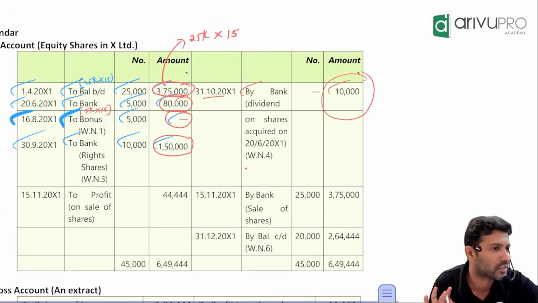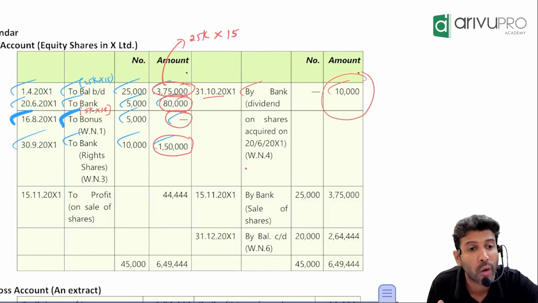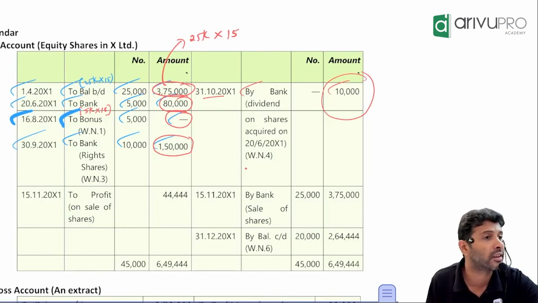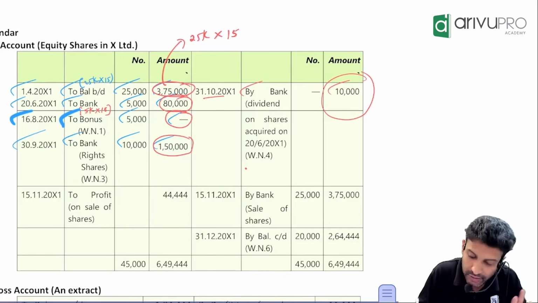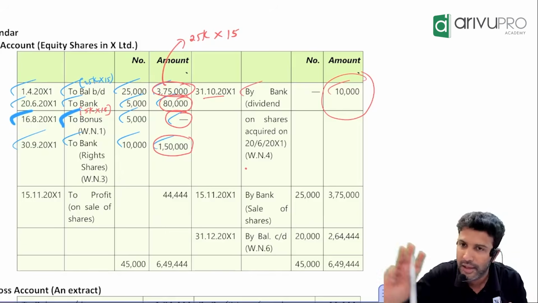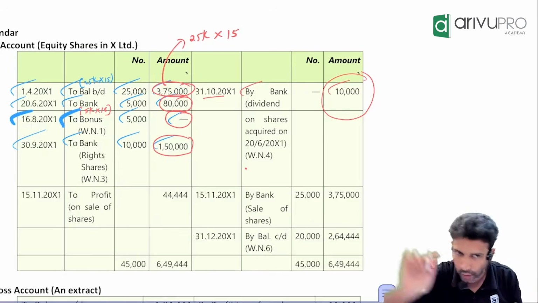That also you should minus. Because 10,000 is what? Pre-acquisition dividend. What is the concept of pre-acquisition dividend? Pre-acquisition dividend should be reduced from the cost of the investment. Many will forget this when they are calculating. Don't do that. Okay? Careful.